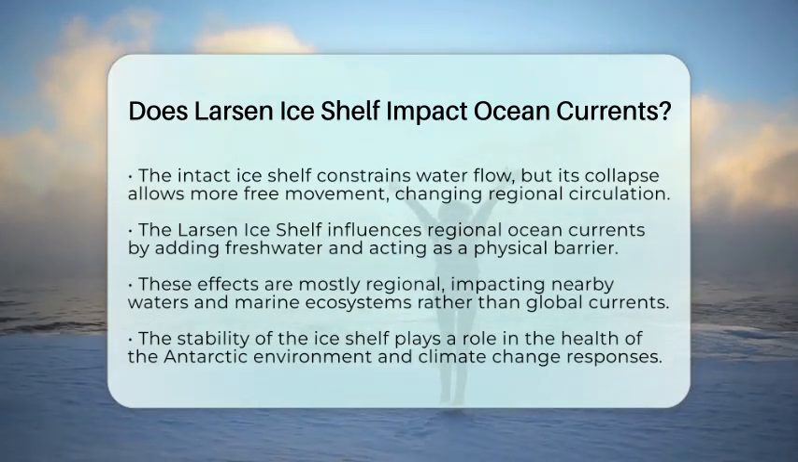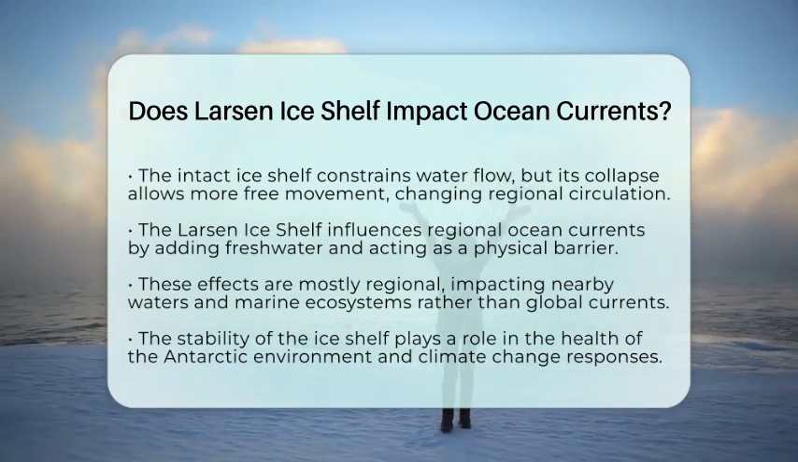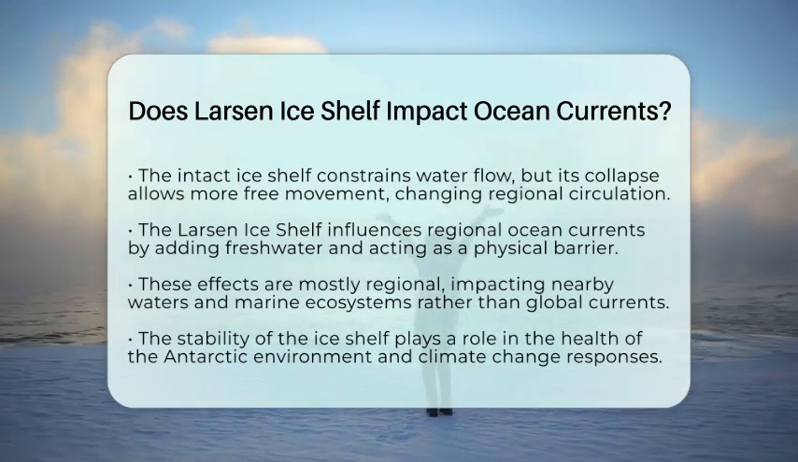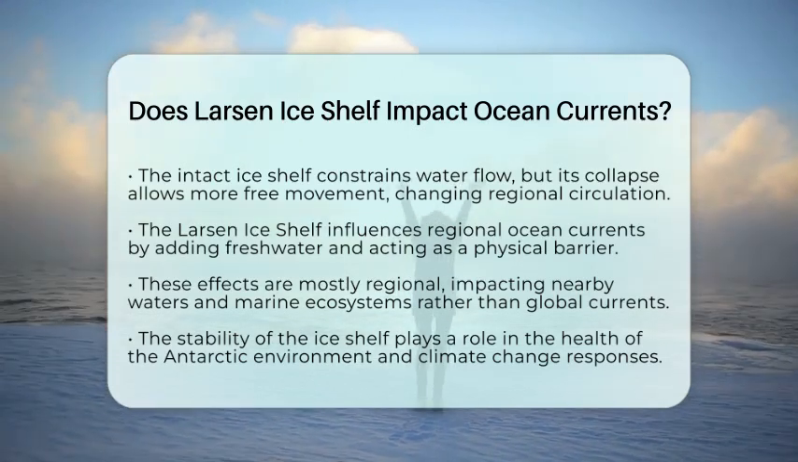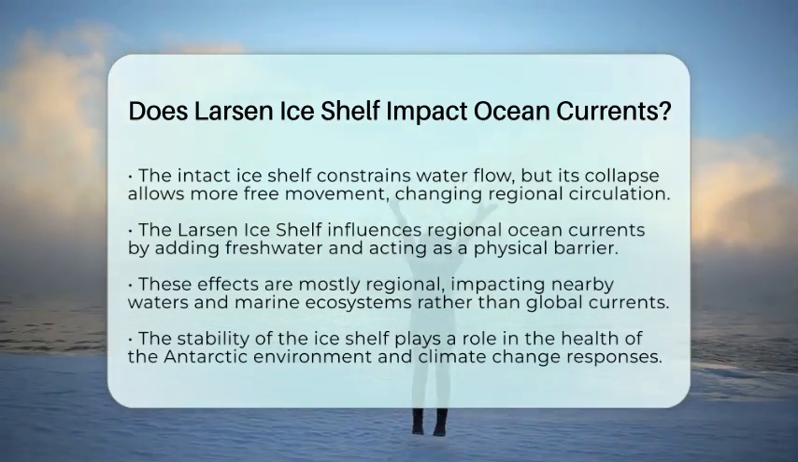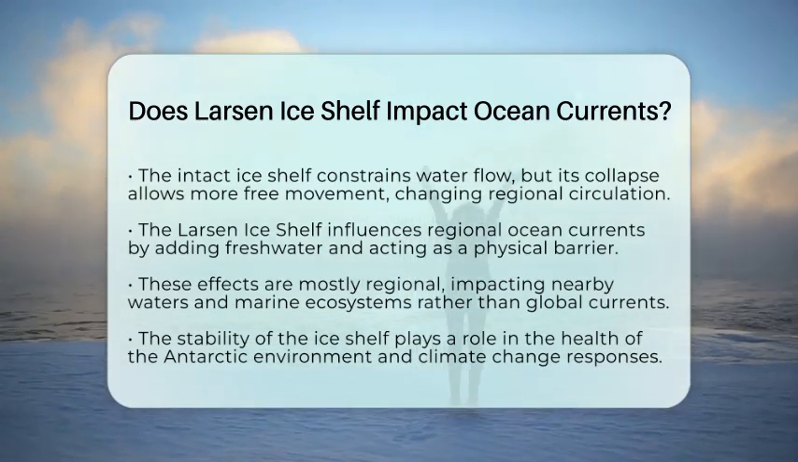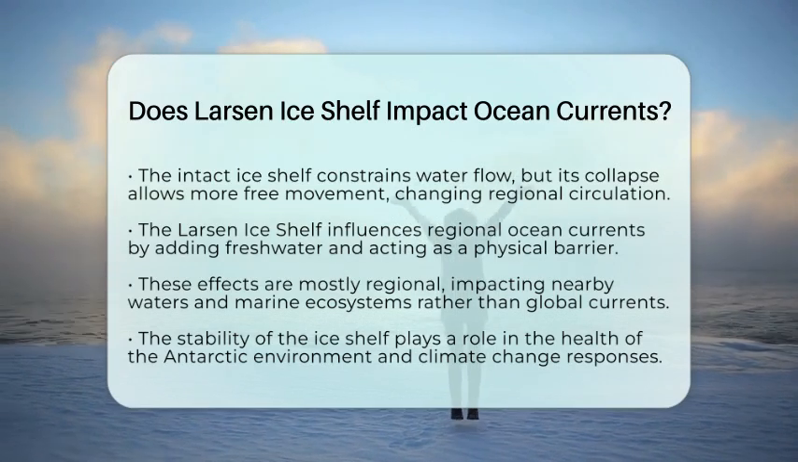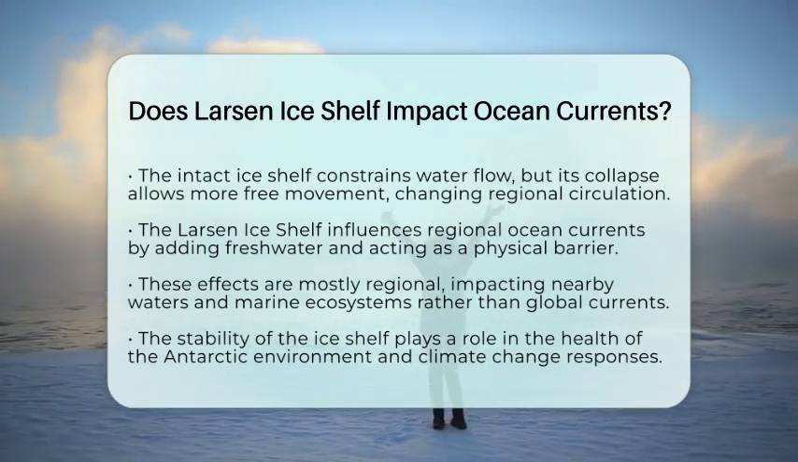climate change. In the end, the Larsen Ice Shelf is a vital part of the Antarctic coastal system. Its stability or collapse can change local ocean currents, which in turn affects sea ice, marine life, and how heat and nutrients are transported in the Southern Ocean. These processes are essential for understanding the health of the polar environment and how it might change in the future.